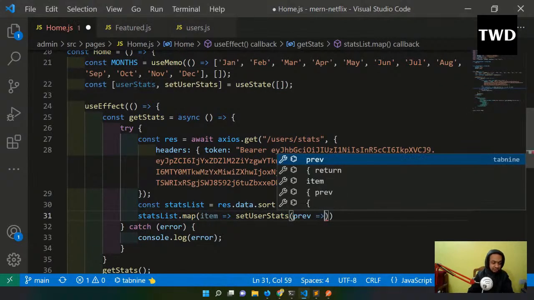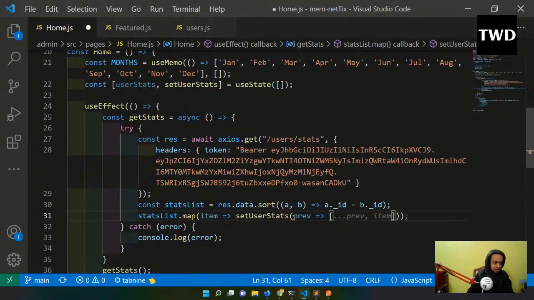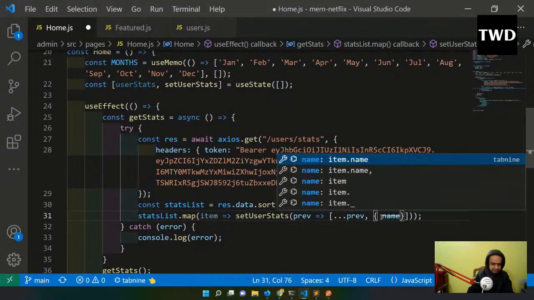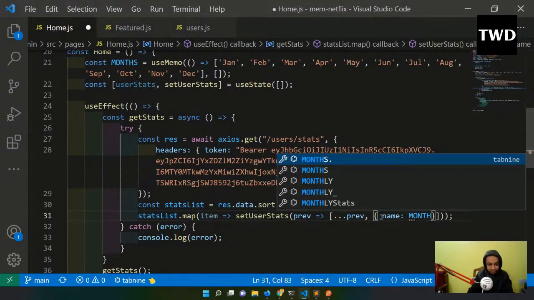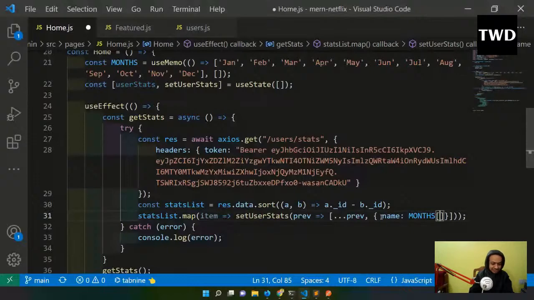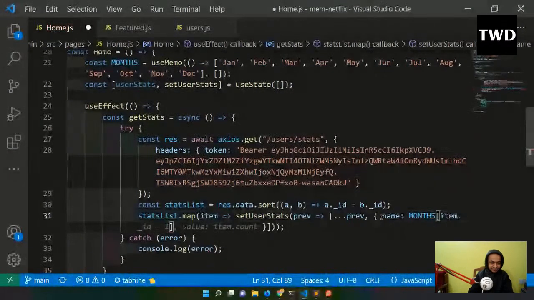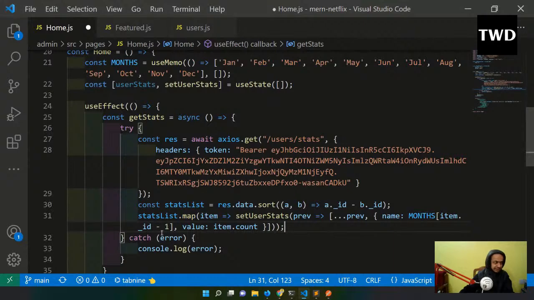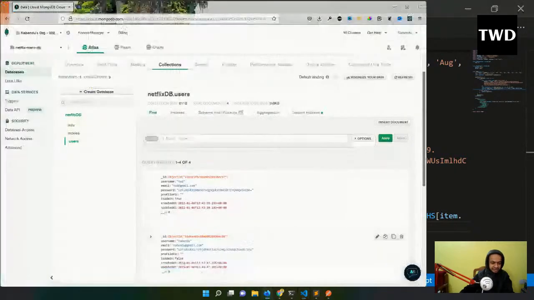I'm going to change the data, so setUserStats with prev, but it is not items. The name will be months, so the months which we have taken, name will be months, and it is item._id, whatever the id is,